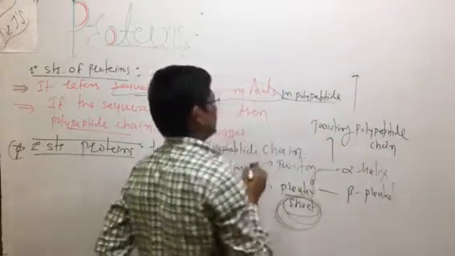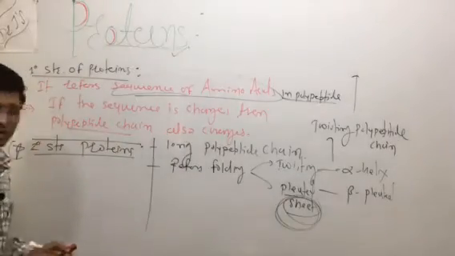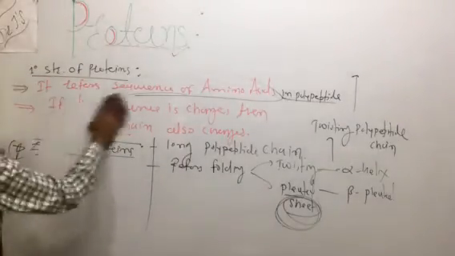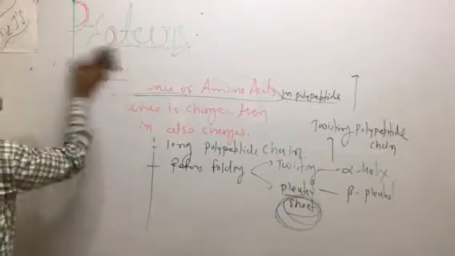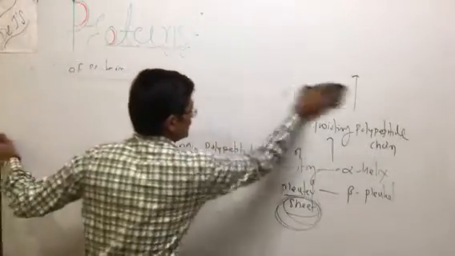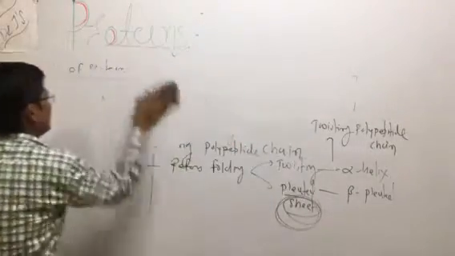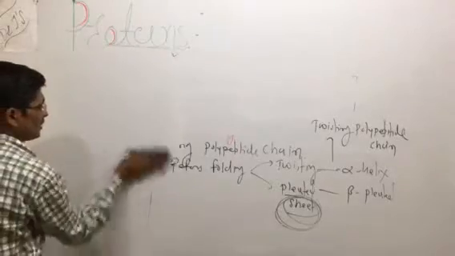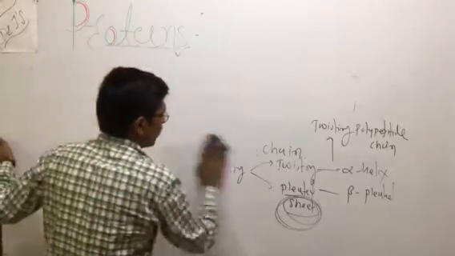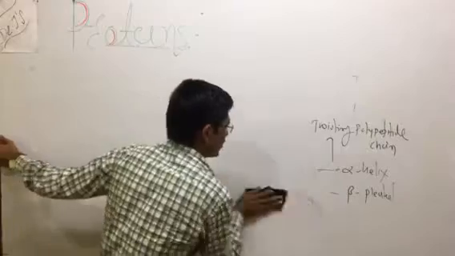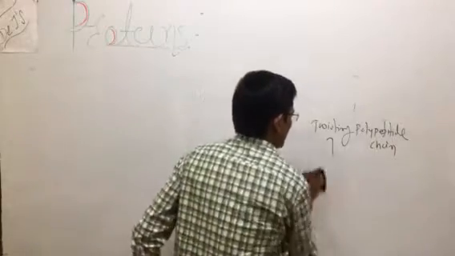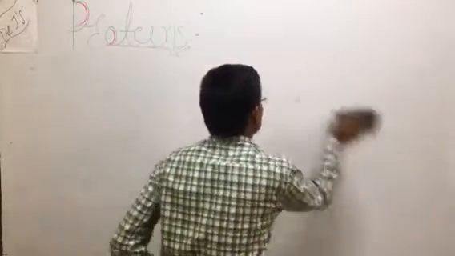So how does the polypeptide chain twist? Here we are explaining the secondary structure of proteins. There are the alpha helix and the beta pleated. The polypeptide chain twists in the alpha helix, and the beta pleated is the sheet-like structure.